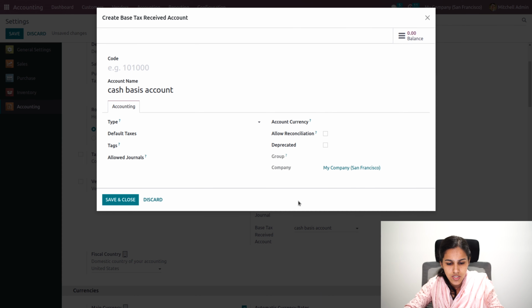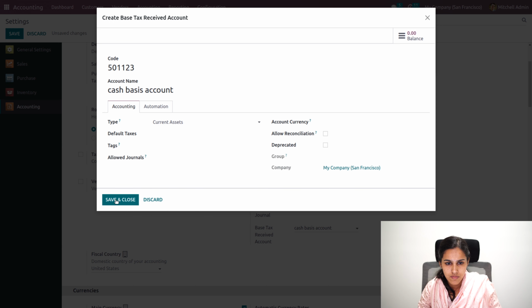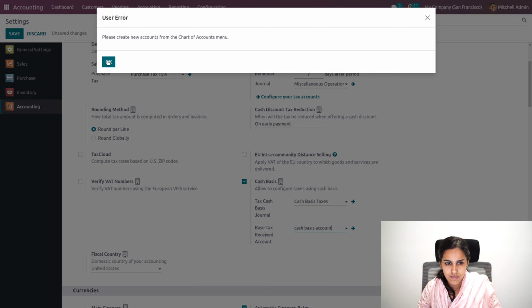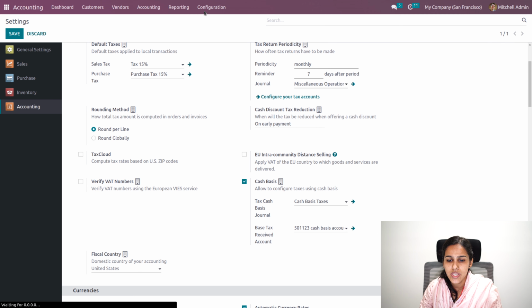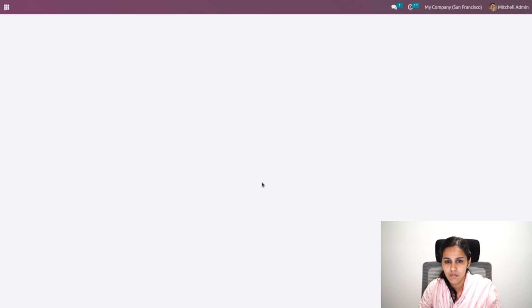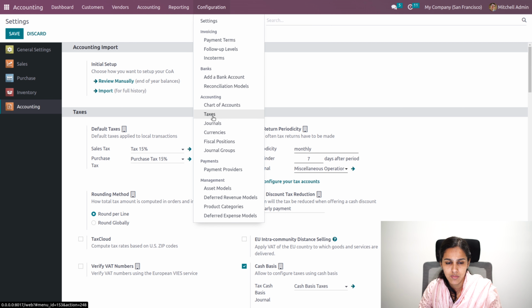So let's create, and the account is provided as current asset. Okay. Now as we enable the cash basis, the tax is affected either based on payment or based on invoice. So we have that provision inside the taxes when we enable this feature.